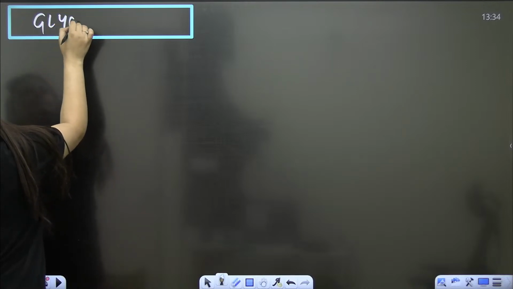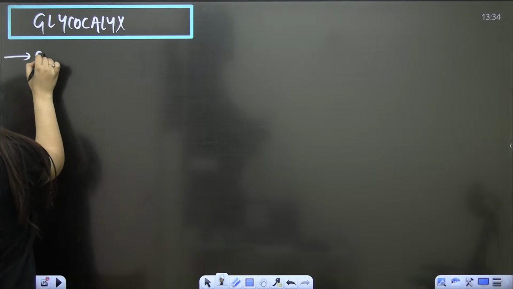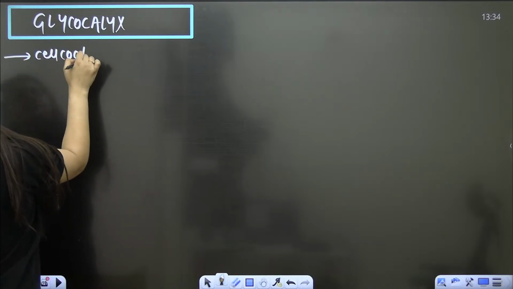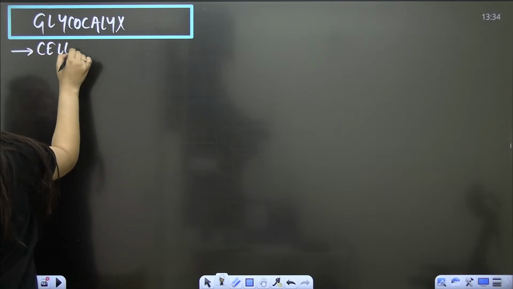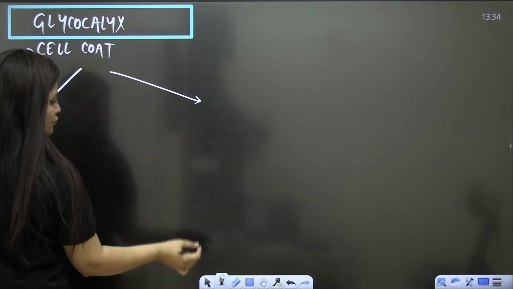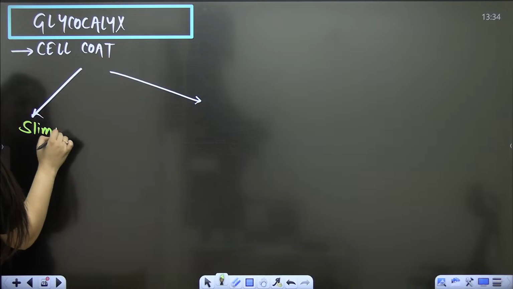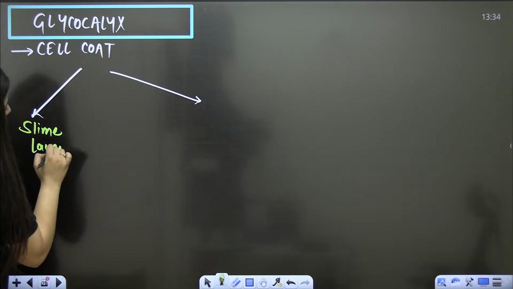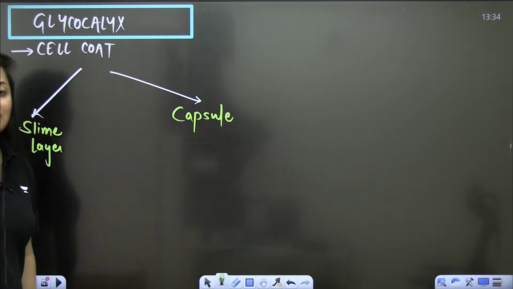Glycocalyx. This Glycocalyx is also known as cell coat. It is the outermost covering, and we will see that it is of two types. Okay, one is your slime layer and another one is the capsule.